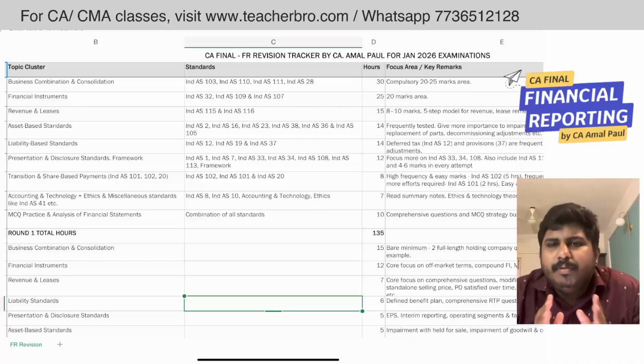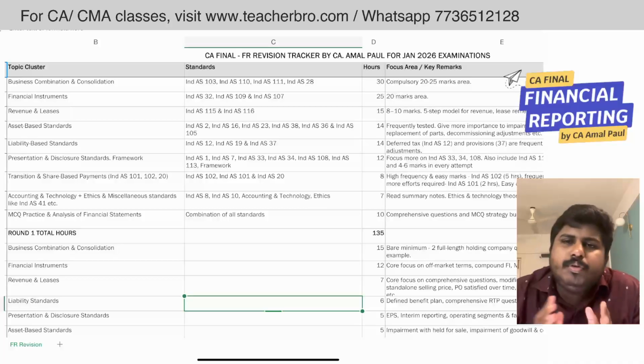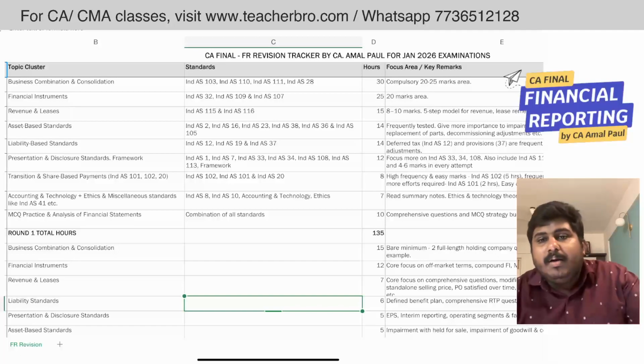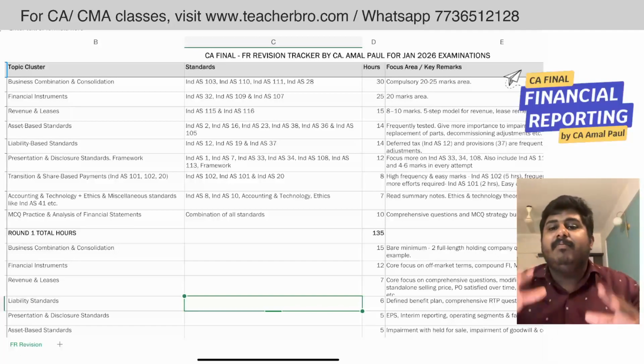So when it comes to the financial reporting paper, most of the students think that it is a subject which takes a lot of time to revise because of the volume we have, the number of standards, and the level of depth at which each standard is discussed. Considering all of this, the students are facing a lot of problems in their revisions.